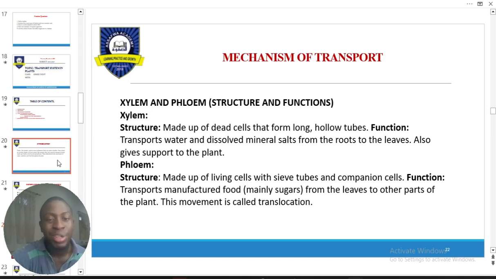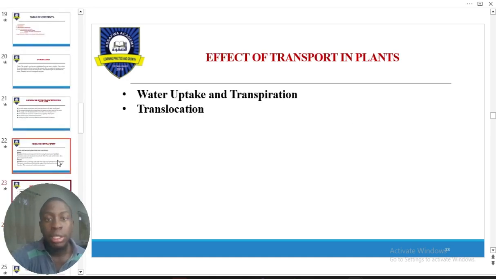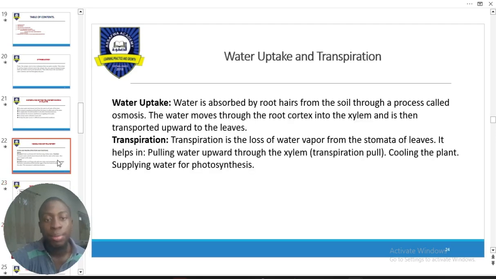All right. Next one, effect of what? Transport system in plant. So your transport system in plant results in any of these two: water uptake and transpiration. That is what? As a result of the xylem taking water and mineral nutrients up, and as a result of your phloem taking manufactured food from the leaf downwards to other parts of the plant. So you can see water is absorbed by the roots from the soil through a process called osmosis, right? And it's taken from the root upward to other parts of the plant.